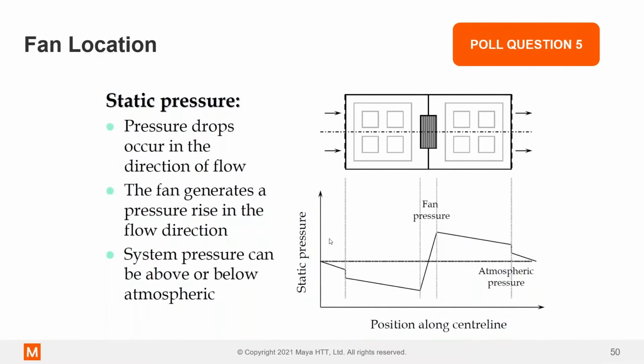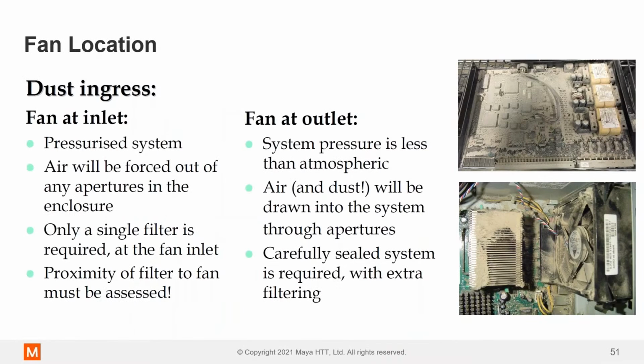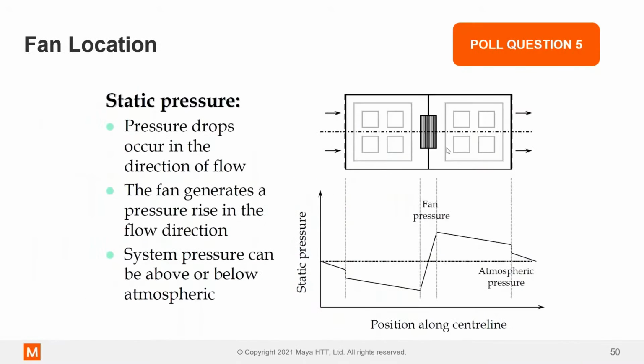All right, great, thank you. All right, let's continue with fans. So one of the issues with fan location, where the fan is positioned in the system, is dust ingress. Okay, so think about what I just talked about with the pressure here. If we have negative pressure, air is being sucked in to the system. If we have positive pressure, air is being pushed out of the system. This is just the pressure difference, a bit like temperature difference. Air wants to equalize the pressure as quickly as possible.